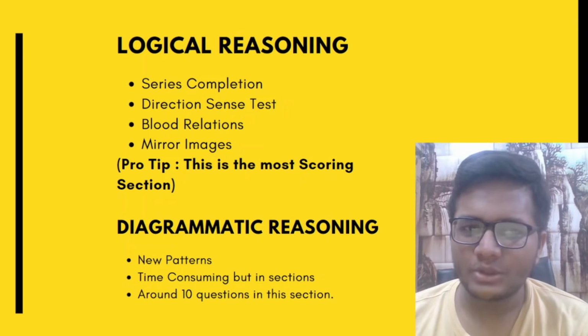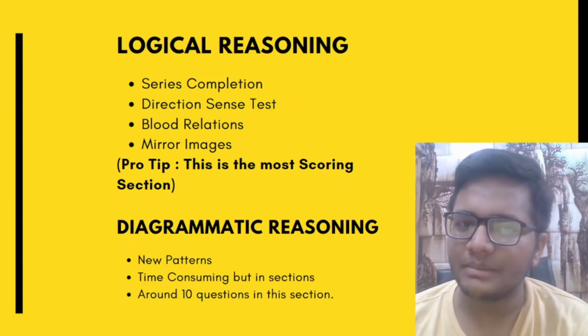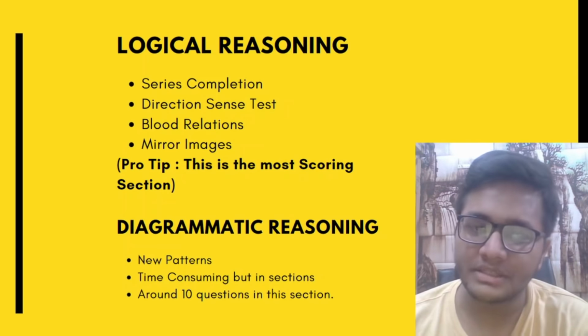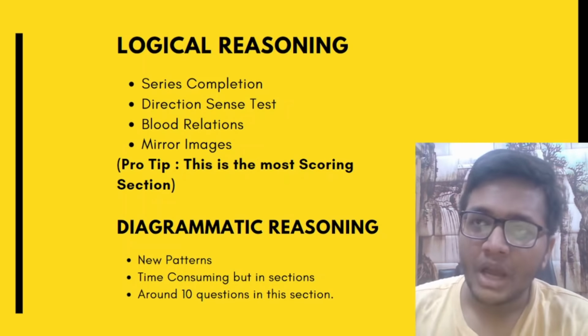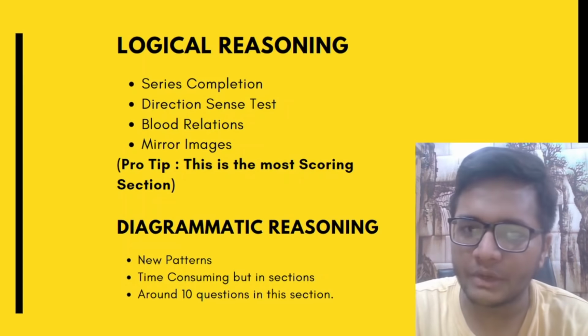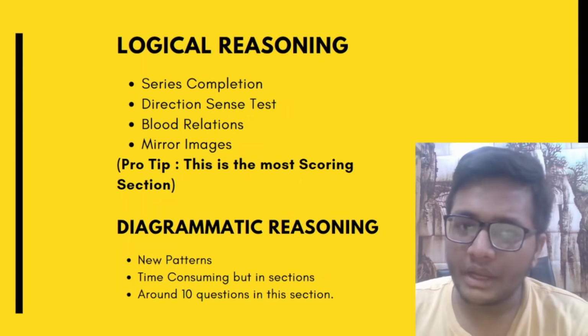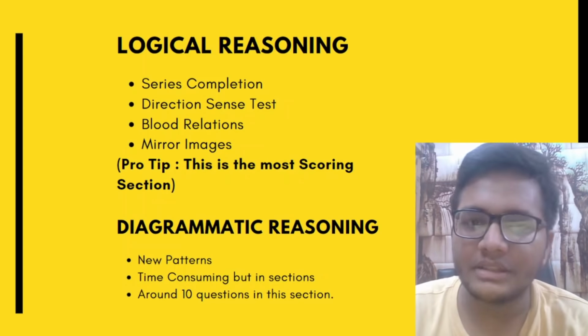Next is logical reasoning. So this is one of the easiest and the most scoring section of this particular test. You will find questions from series completion, direction sense test, blood relations, mirror images. Series completion, like you are given 5 numbers, you have to find the 6th number. Direction sense test, like a person is moving in so and so west direction, he suddenly takes a turn to east, then he starts moving towards the right direction. So in which direction is he from its current position? So these are the questions that are being asked in direction sense test.